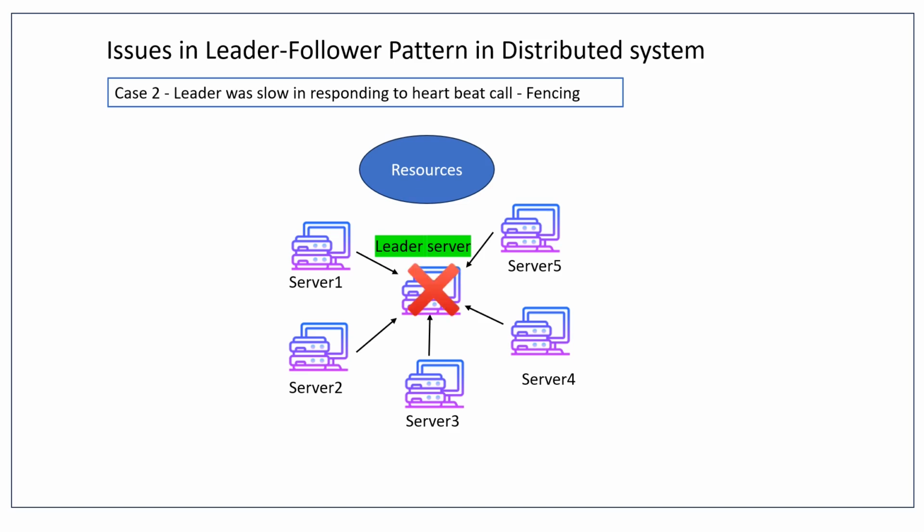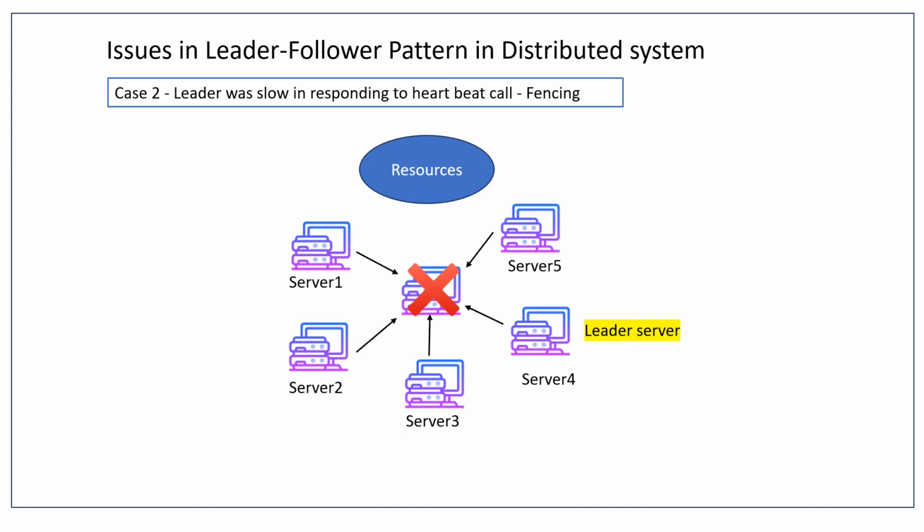So now, because they require a leader, right, they will select a new leader. Okay, so here also server 4 becomes the leader, but as we know, the old leader is not down. It was just not able to respond to a heartbeat check call, right? So now the situation is that we have both leaders in the cluster, right? And both are giving instructions to all the servers. So how do we ensure that only the new leader is able to do all the work?